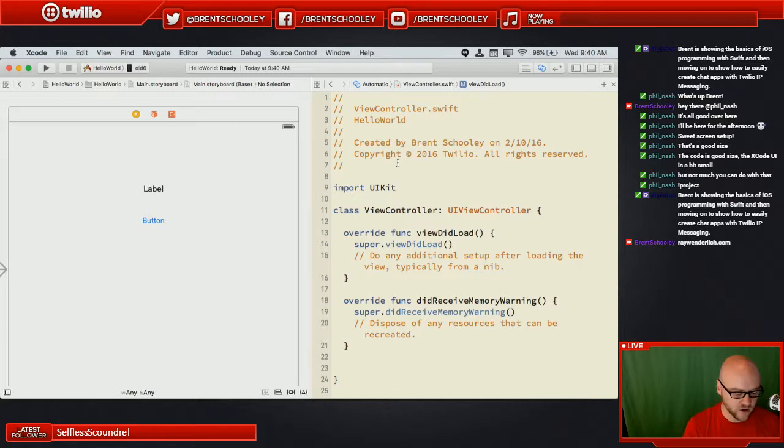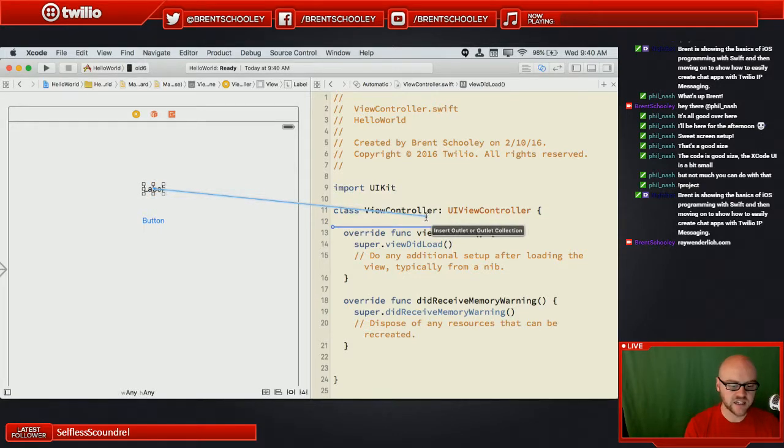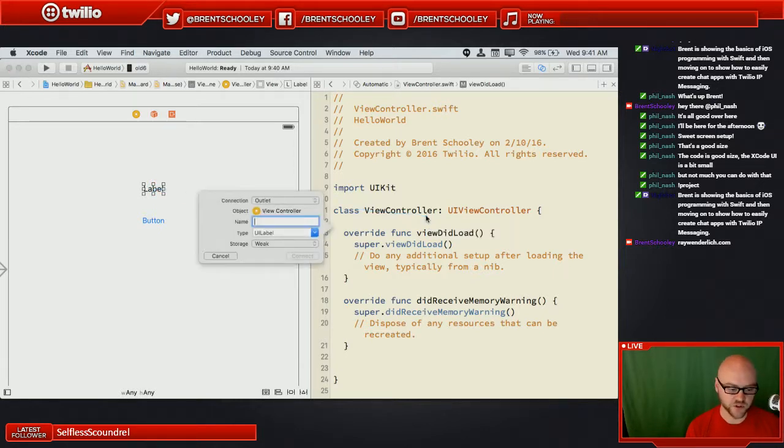And how do you do that? Well, for the label, I'm going to need access to the label from this view controller class. And in iOS, you do that with what's called an outlet. I can create an outlet by holding down the control key and dragging. That's going to create this blue line that you see. Then I'm going to drag it over to the code inside of the view controller class. You can see there's a drop point that says insert outlet or outlet collection. That's exactly what I want to do. I want to create an outlet inside of view controller.